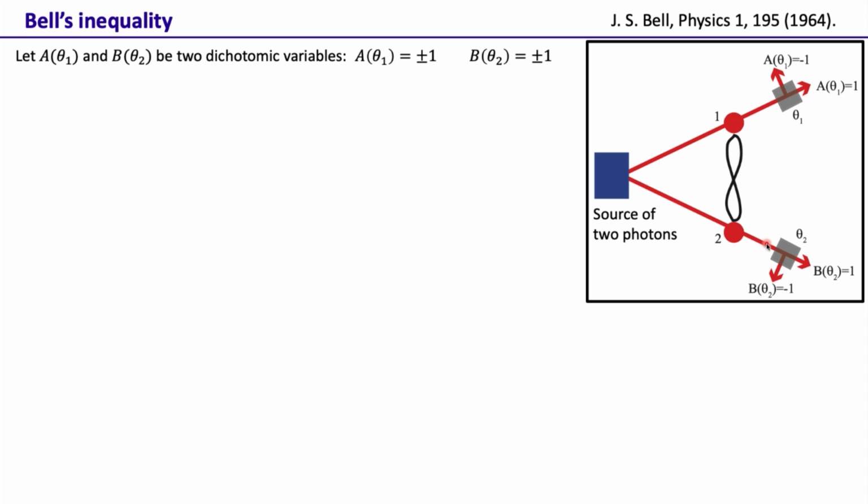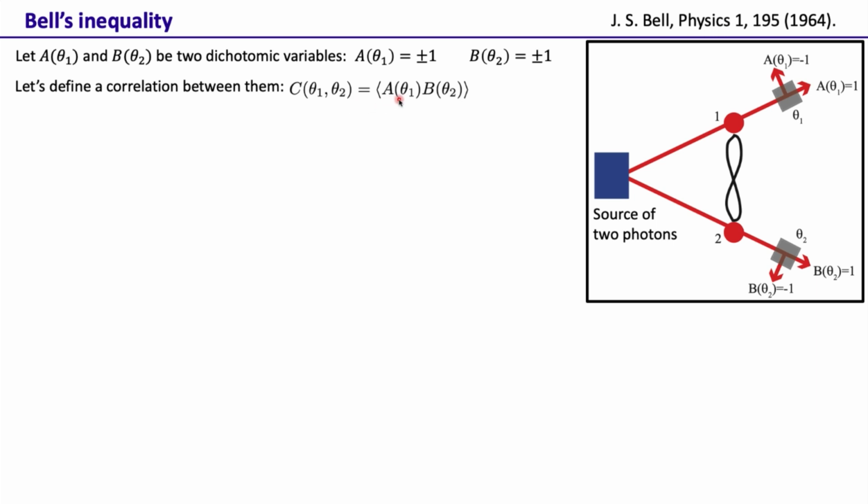Similarly, if the photon here passes through this polarizer kept at theta 2, then we assign plus 1 to B. And if it doesn't pass through this polarizer, either because it gets absorbed in the experiment or because it goes to the other port, then we assign a value minus 1 to B. So these are the dichotomic variables. That's the experiment.